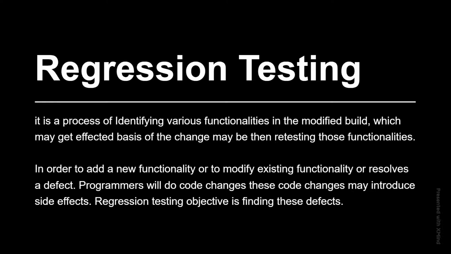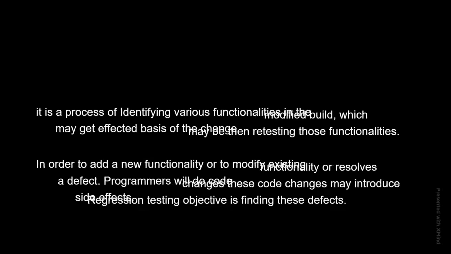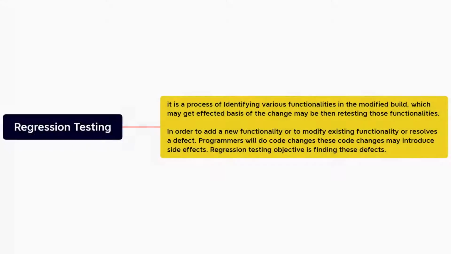It means that in order to add a new functionality, modify an existing functionality, or resolve a defect, programmers will make code changes, right? These code changes may introduce some side effects. The regression testing objective is finding these defects. Once I take a new build, if I have any defects, during that time we will do this regression testing. That is called regression testing.